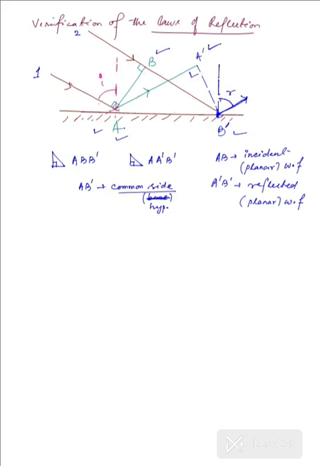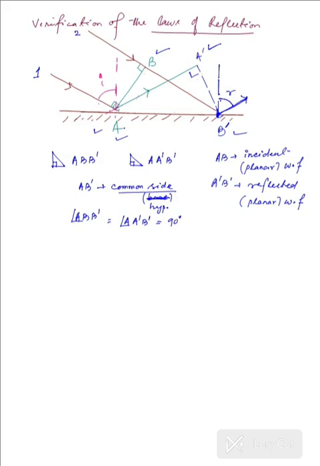Then we have the angles. Now the angles are right angles, so we have ABB dash as the right angle, and we have A dash B dash as the right angle, both of them being the same. And then what we know is that because the wave is getting reflected in the same medium, its velocity remains the same, its speed remains the same.